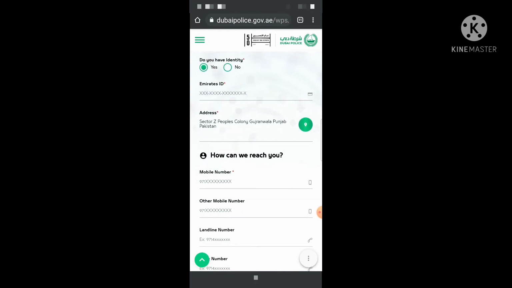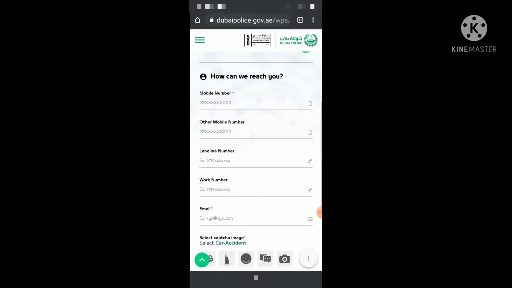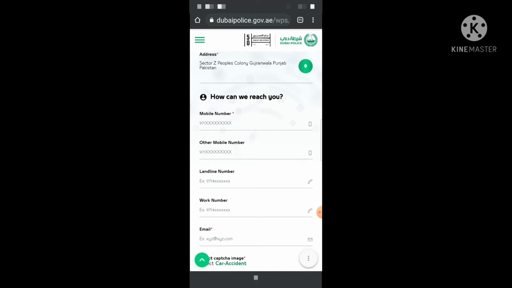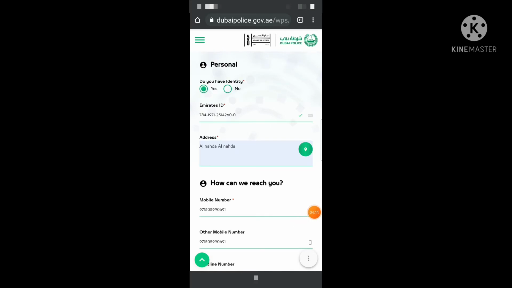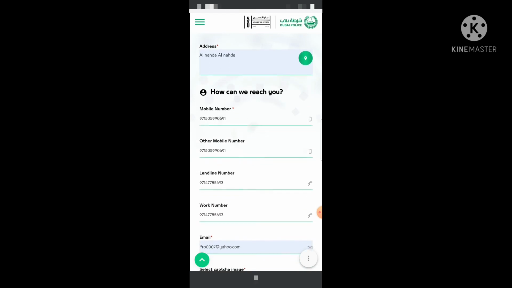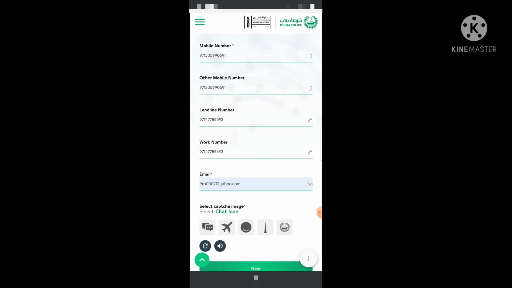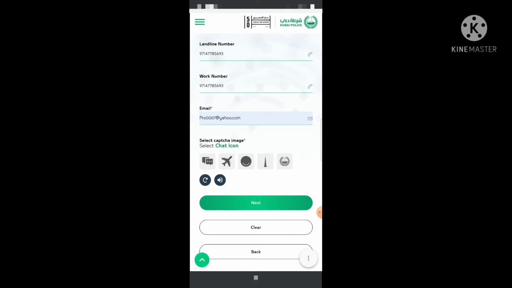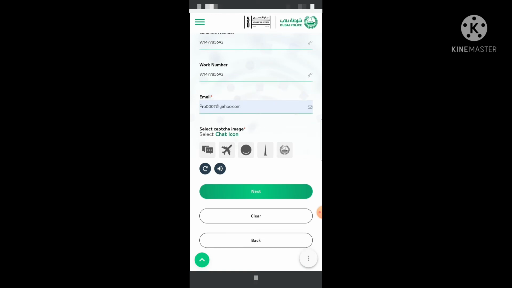So guys, here you have to click on your identity. Yes, you have to write your Emirates ID number and your address. I already filled it with junk data, and your email. After that you have to click on the captcha icon, the chat icon, this one. We will do next.